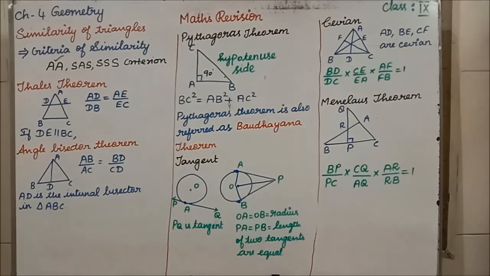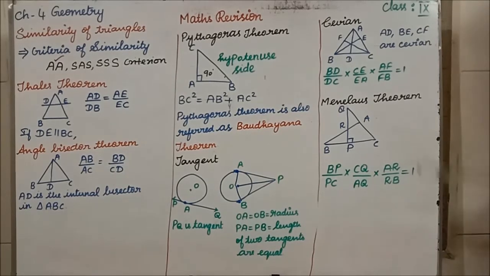So, this type can be asked for 1 mark also. If I ask, a median is a dash, what do you have to write? Cevian. The altitude is a dash means cevian. The angle bisector is a dash means that is also a cevian. These are the special cevians. Clear? Next we will see Menelaus's theorem.